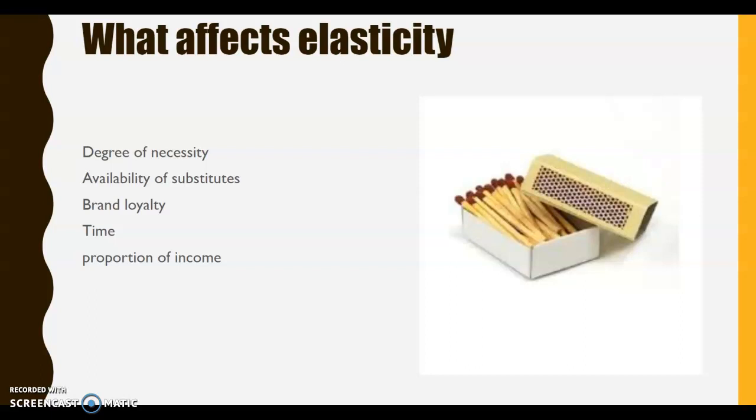However, something that's a big proportion of your income, for example, like the rent of the property that you live in or the price of a house that you're thinking of buying, if that went up just by 10%, which is much smaller than the change in matches, that's a big amount of money. So you're going to be much more responsive to that.